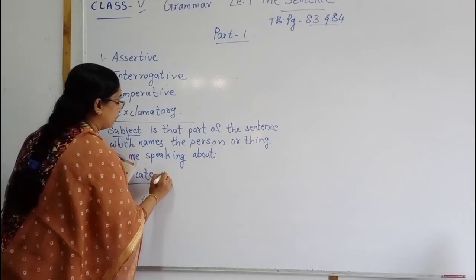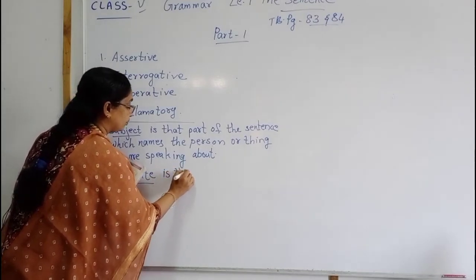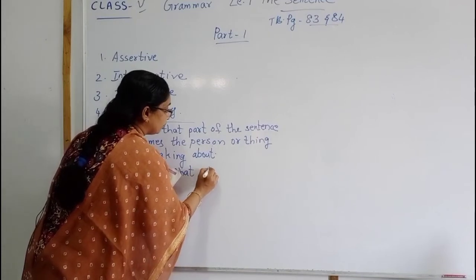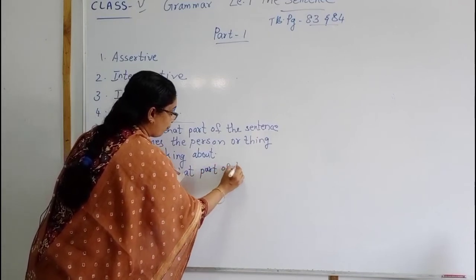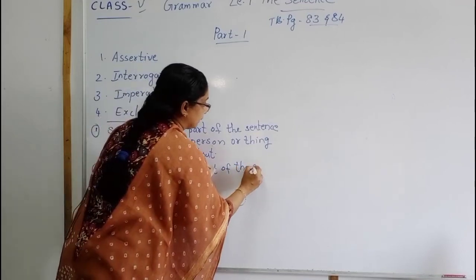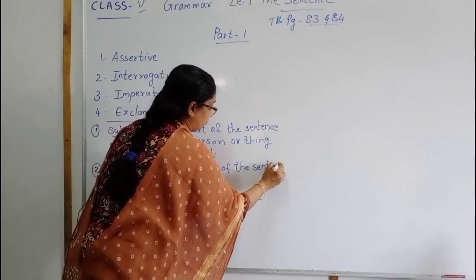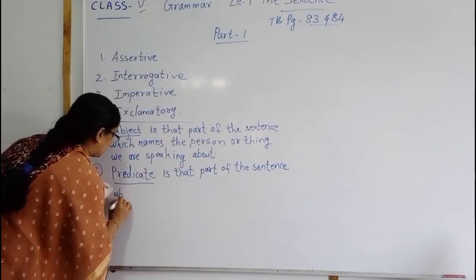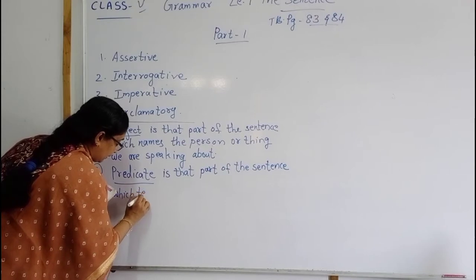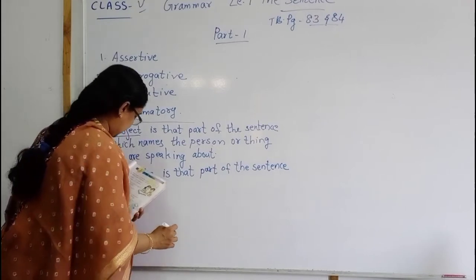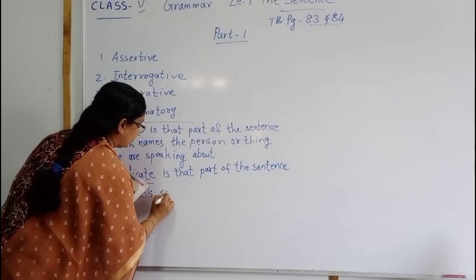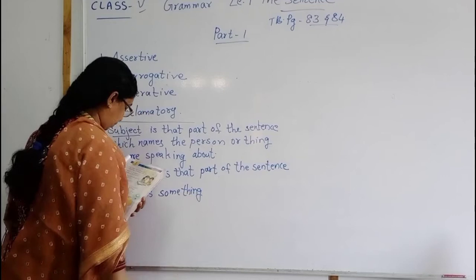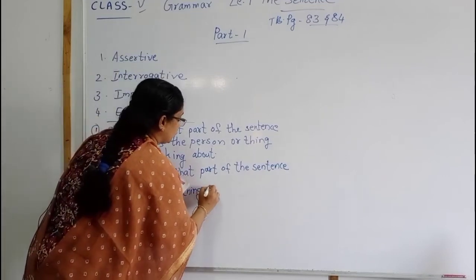Predicate is that part of the sentence which tells something about the subject.